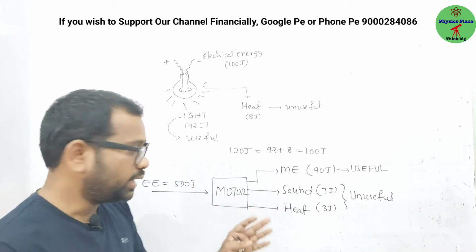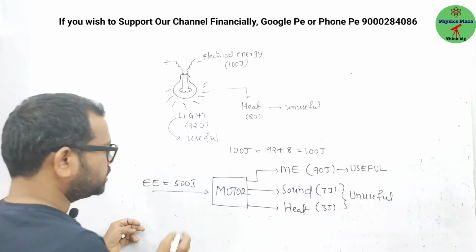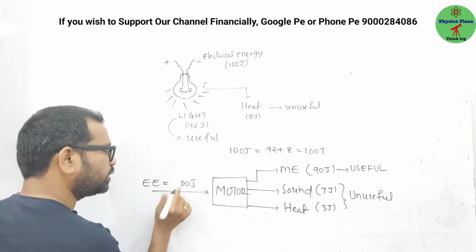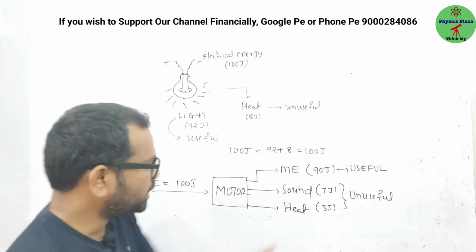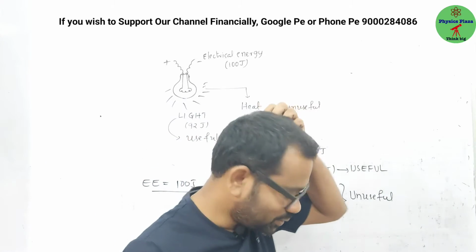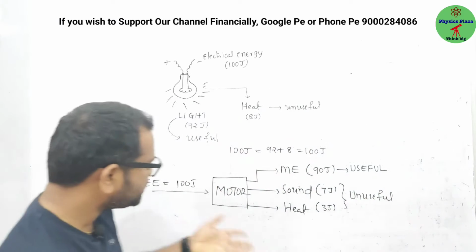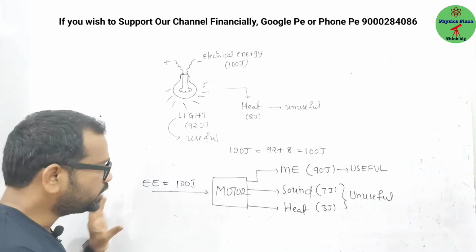But try to concentrate, oh sorry, it's a 500 we have taken. Okay, let us say we have taken 100 only. Again, you may get a doubt. Sir, it's a 500, but here 100, where is that 400 going? Oh my God. So again, big questions, big confusion. Okay, let us take it's a 100 only. 100 joules we are giving.